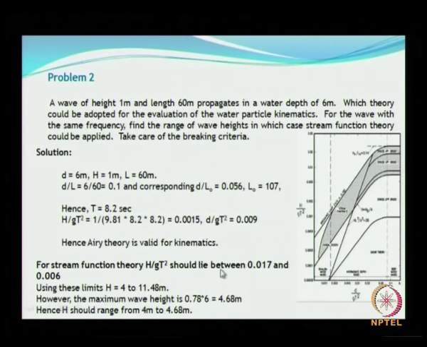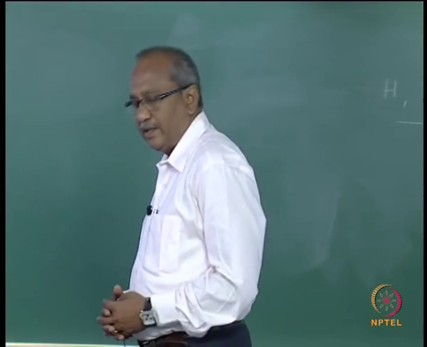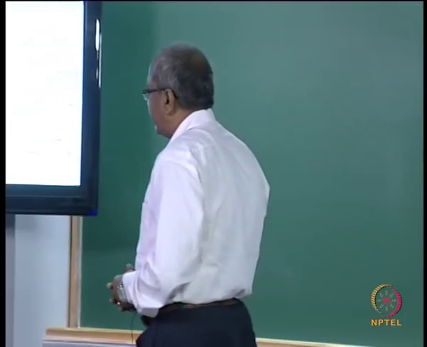For stream function, H by g t square should lie in between these values. The stream function theory is somewhere here, this is the region where the stream function theory should follow. So using these limits, H will be ranging between 4 and 11 meters, but you know that the wave height cannot be greater than 0.78 times water depth.